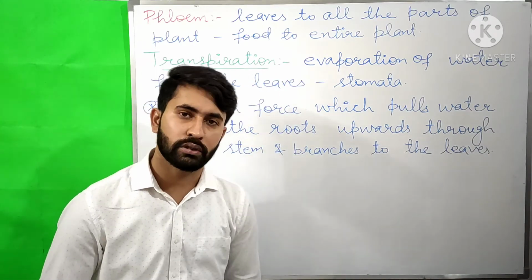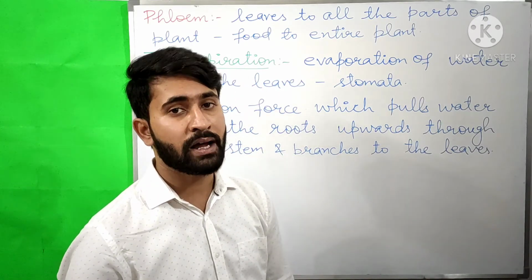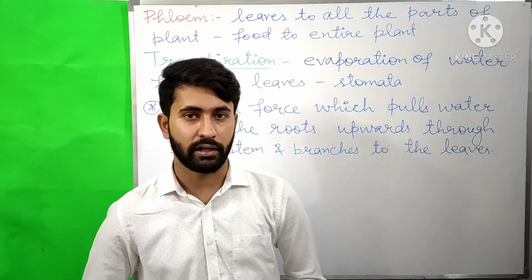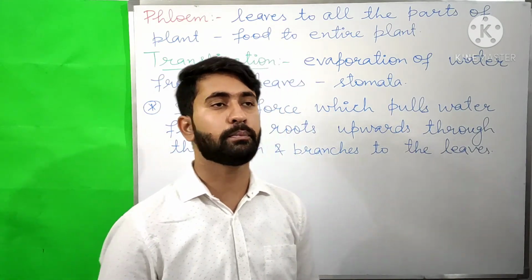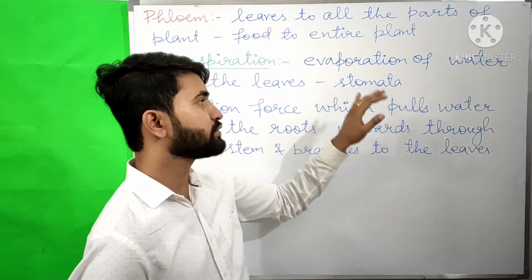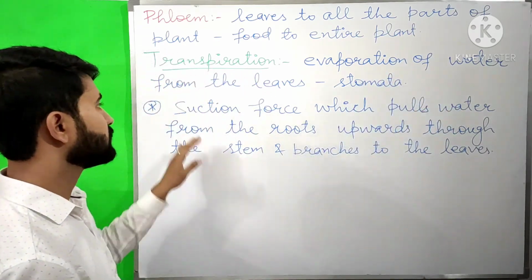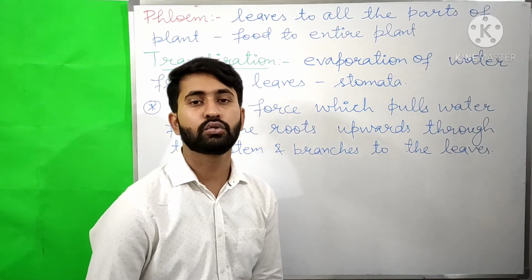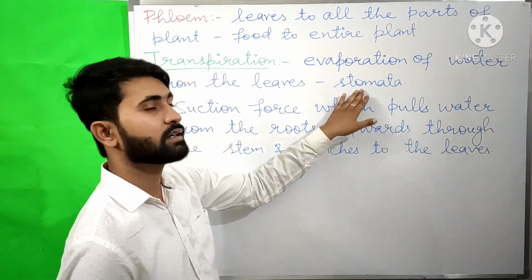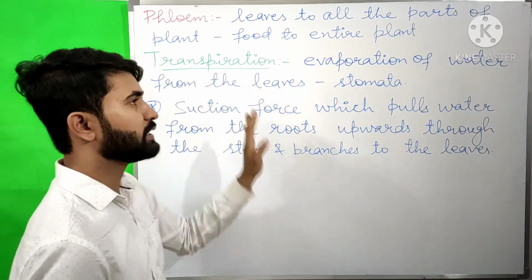We already know that in the plants, the water keeps on evaporating continuously through the pores that are called stomata. And this evaporation of water from the leaves of the plant through the pores called stomata is known as transpiration.